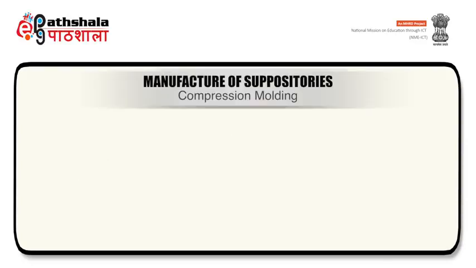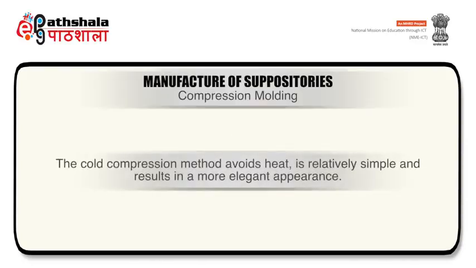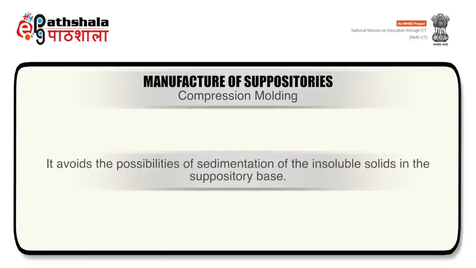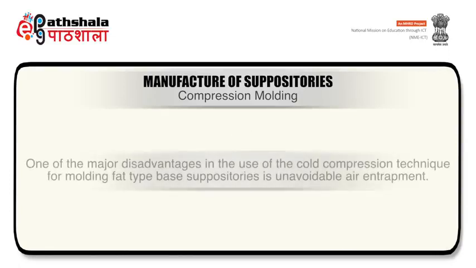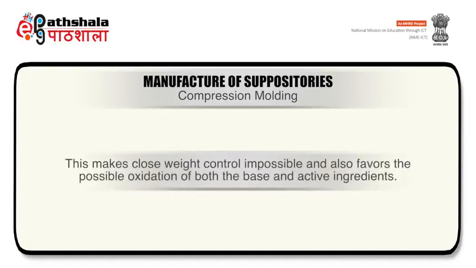The second method is compression molding. This method avoids heat, is relatively simple and results in a more elegant appearance. It avoids the possibilities of sedimentation of insoluble solids in the suppository base. One of the major disadvantages in the use of the cold compression method for molding fat type base suppositories is unavoidable air entrapment. This makes close weight control impossible and favors possible oxidation of both the base and the active ingredients.